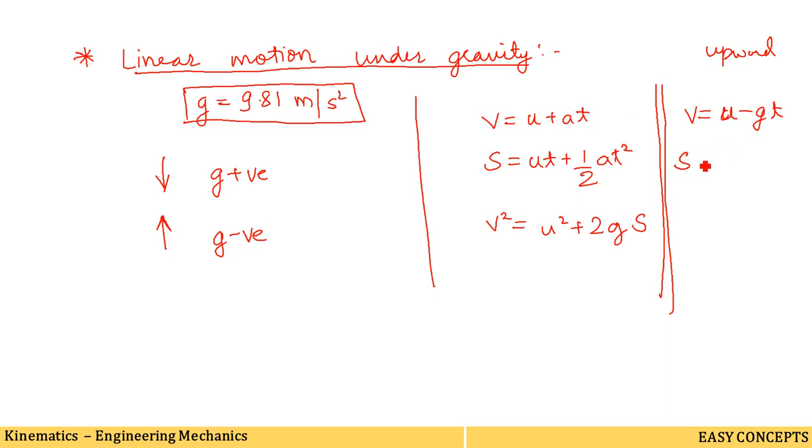Second, s equals ut minus half gt square. And the third one is v square equals u square minus 2gs, or you can say 2gh also. s is equal to h in case of vertical motion, because the particle has covered height h, so s is replaced by h.